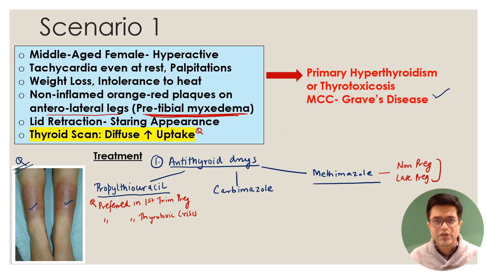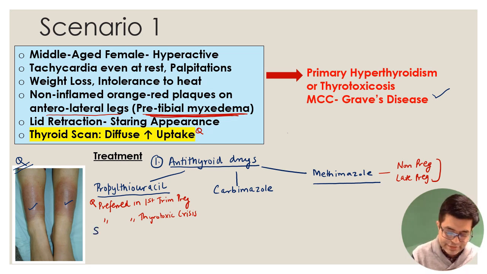Propylthiouracil also inhibits the peripheral conversion of T4 into T3. Although in Graves' disease itself, according to Harrison, this concept is not very applicable, in patients with thyrotoxic crisis or severe acute symptoms, propylthiouracil has been found to be more effective, and that is why in an acute crisis-like situation, propylthiouracil is used. However, propylthiouracil has a problem.